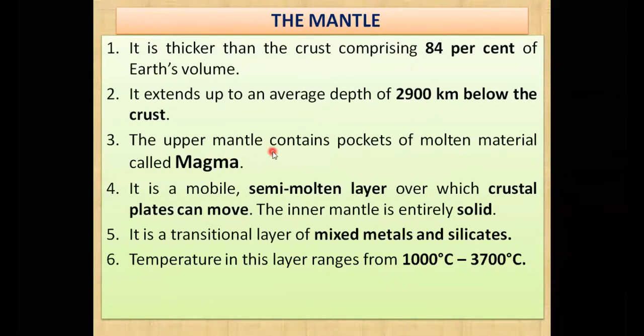And the upper mantle contains pockets of molten material called magma. और mantle के ऊपर वाला position में the upper mantle contains what? Molten material. Molten means पिघला हुआ material, है ना, the material which has been melted down. तो upper mantle यानी मेंटल का अपर साइड, ऊपर वाला पोजीशन, that contains what? Molten material. And those molten materials are known as magma. आपने सुना होगा इसका नाम, before you might have heard this name of magma. So magma comes out on the surface of the earth, है ना. That is known as volcanic eruption also.